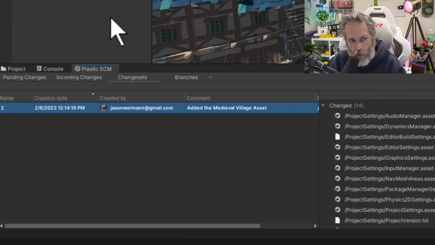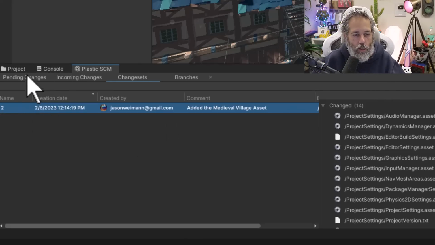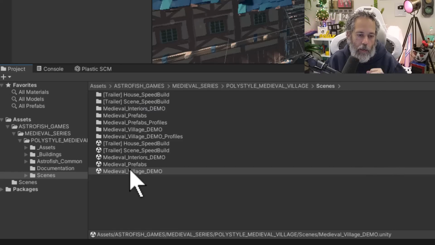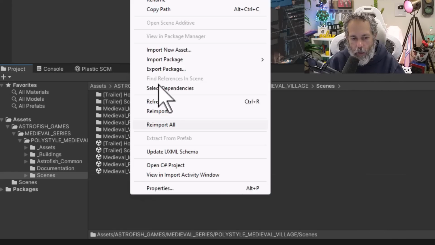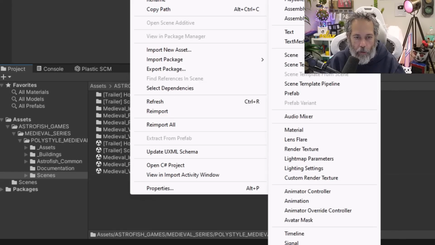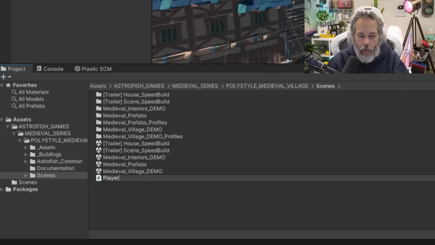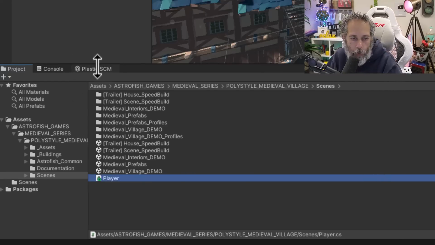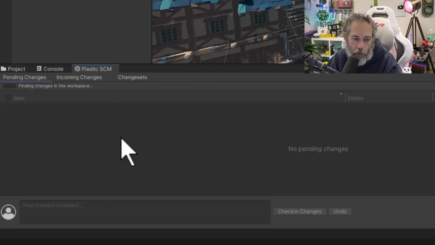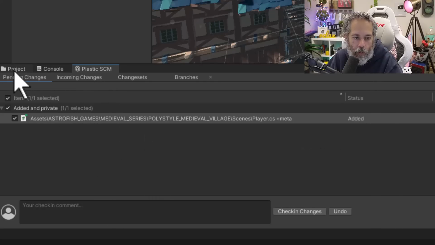So let's see what happens if I make a change to this game. Let's say I go in and I've now created a new script for my player. I'll go create a new C# script and we'll call this player. If I go back into my Plastic SCM window, notice that little plus right there showing up on the player. It's giving me an indication that something's happened. That's in the project view.